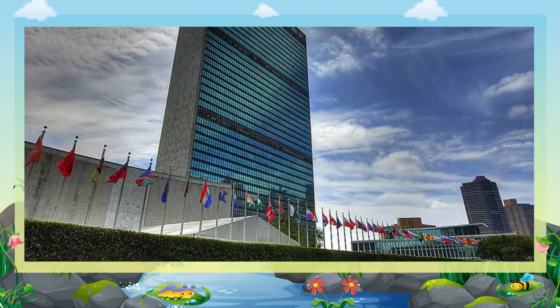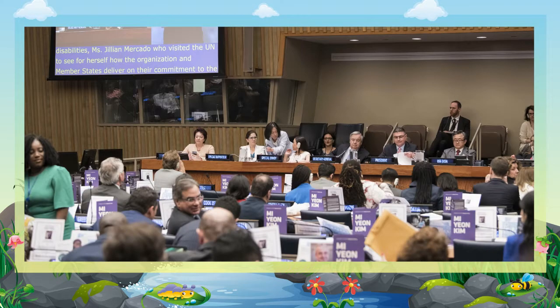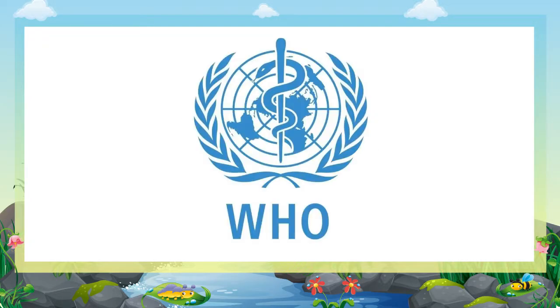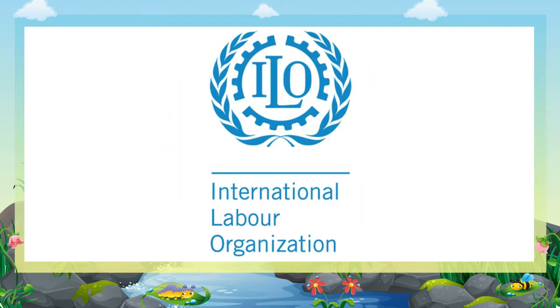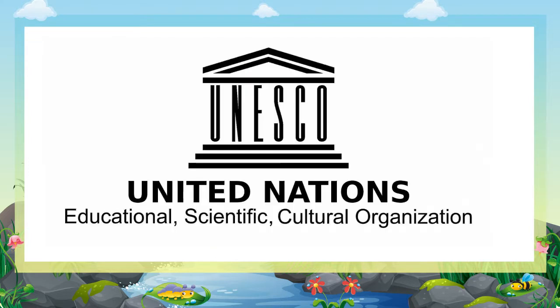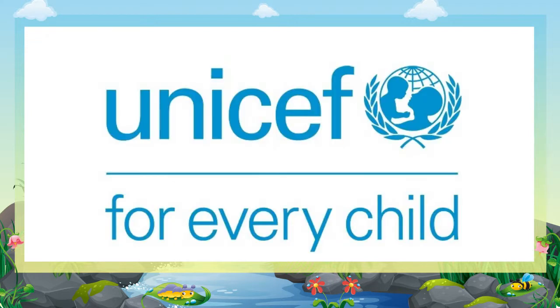6. The Secretariat. The Secretariat looks after the day-to-day work of the United Nations. Its head is known as the Secretary General. The Secretary General is appointed by the General Assembly on the recommendation of the Security Council. Special agencies. Other prominent UN agencies include the World Health Organization, WHO, Food and Agriculture Organization, FAO, International Labour Organization, ILO, United Nations Educational, Scientific and Cultural Organization, UNESCO, and United Nations International Children's Emergency Fund, UNICEF.